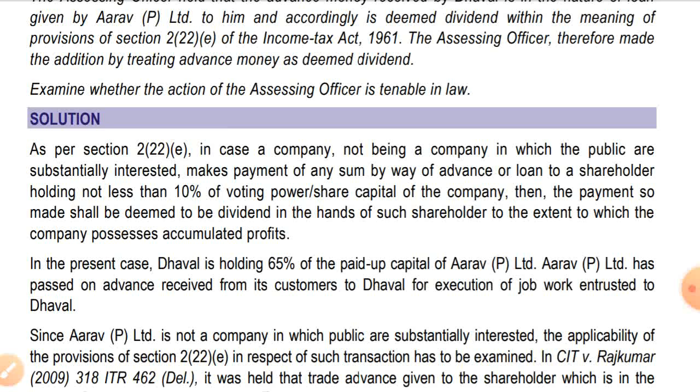As per section 222E, in case a company, not being a company in which public are substantially interested, makes payment of any sum by way of advance or loan to shareholders holding not less than 10% of voting power or share capital of the company, then the payment so made shall be deemed to be dividend in the hands of such shareholders to the extent to which company possesses accumulated profit. Only to the extent of accumulated profit company possesses accumulated profit, that is deemed as dividend.